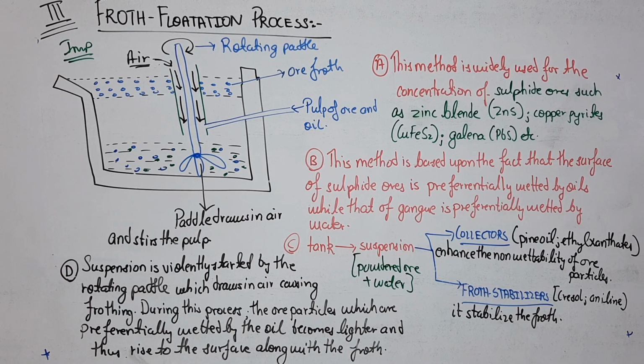You just write this point: the froth is skimmed off when it has reached the surface of the beaker, then it is allowed to collapse and finally dried to get the concentrated ore. We are left with a very important thing in this topic, that is the depressant. Have a note of these things, and next we will continue with the depressants. It comes under the froth flotation process only.